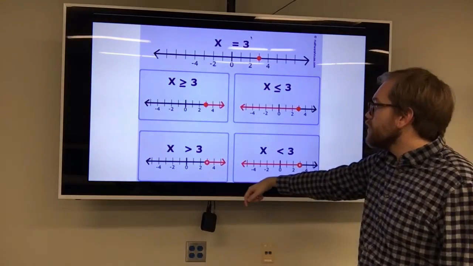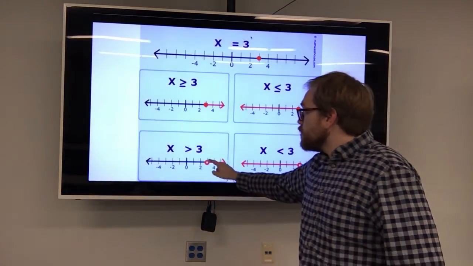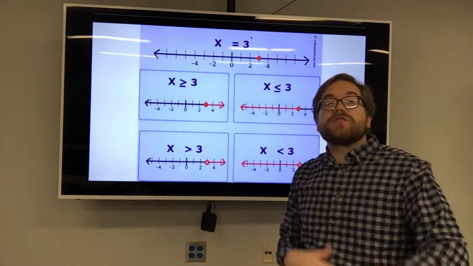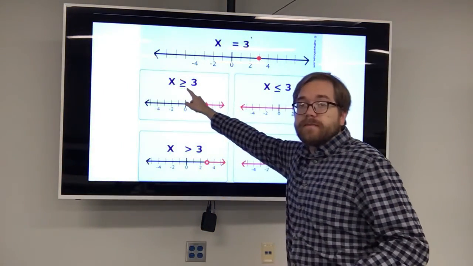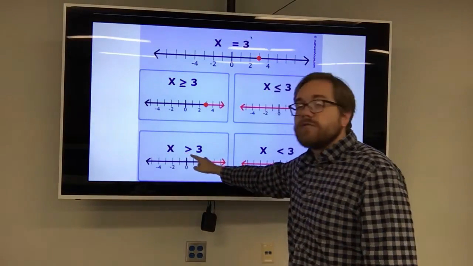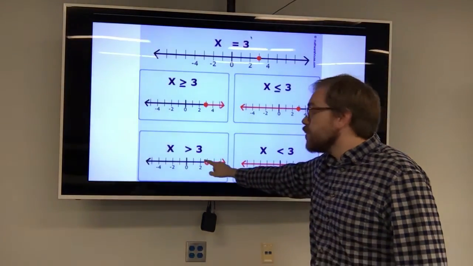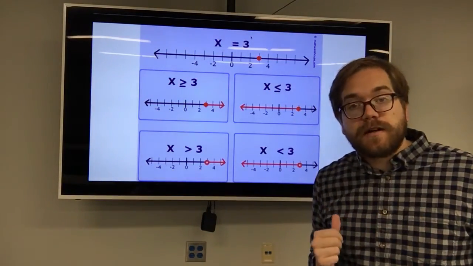These two, you notice this one just says x is greater than 3, not equal to. So I use an open circle because it's just greater than 3. It does not equal 3 at all. This one did. It could have been 3 and also greater than 3. This one is just all the numbers x greater than 3. So open circle on 3 and then arrow to the right because it's all the numbers that are greater than 3.